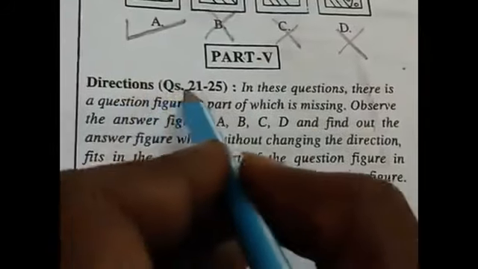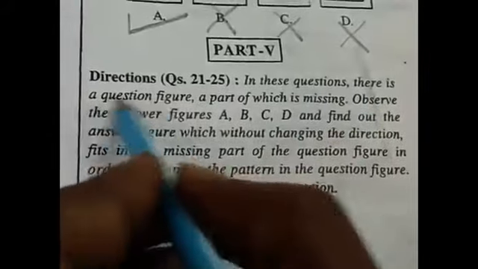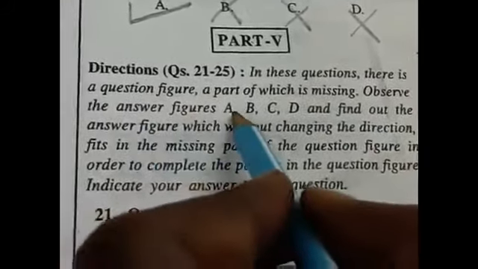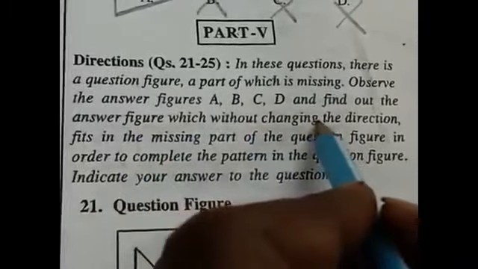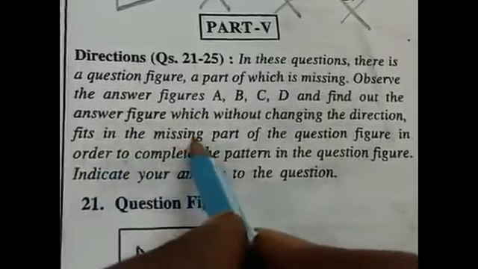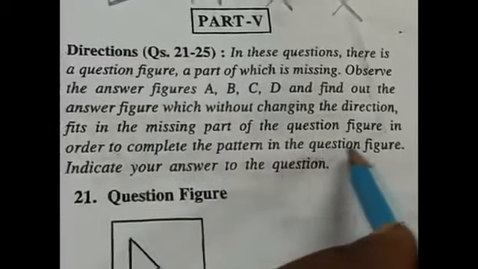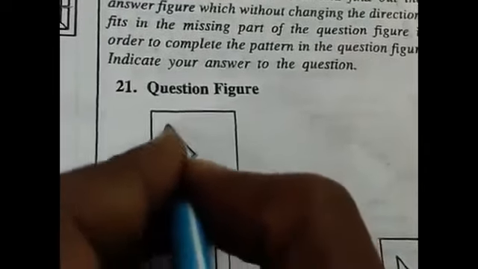Part 5, direction. Question 21 to 25. In this question, there is a question figure. A part of the question figure is missing. Observe the answer figures A, B, C, D and find out the answer figure which, without changing the direction, fits the missing part of the question figure in order to complete the pattern. Indicate your answer. See this figure, here is the missing part. Which pattern do I adjust here?